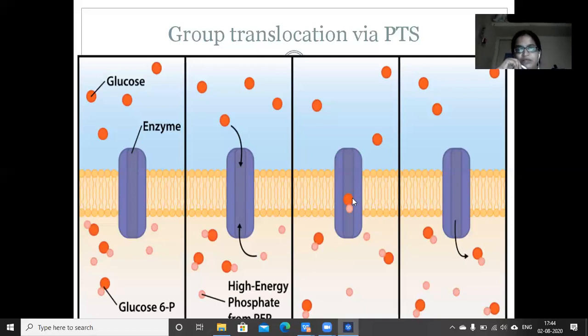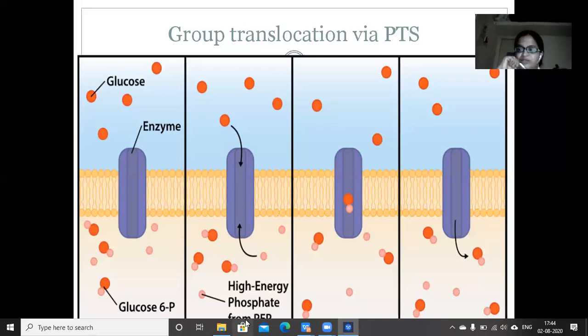Inside the enzyme, they bind to each other, forming glucose 6 phosphate. After formation, glucose 6 phosphate is released into the cell. So this enzyme is catalyzing the addition of phosphate onto a sugar molecule, forming glucose phosphate and then releasing it into the cell. In other words, energy is taken from phosphoenol pyruvate.